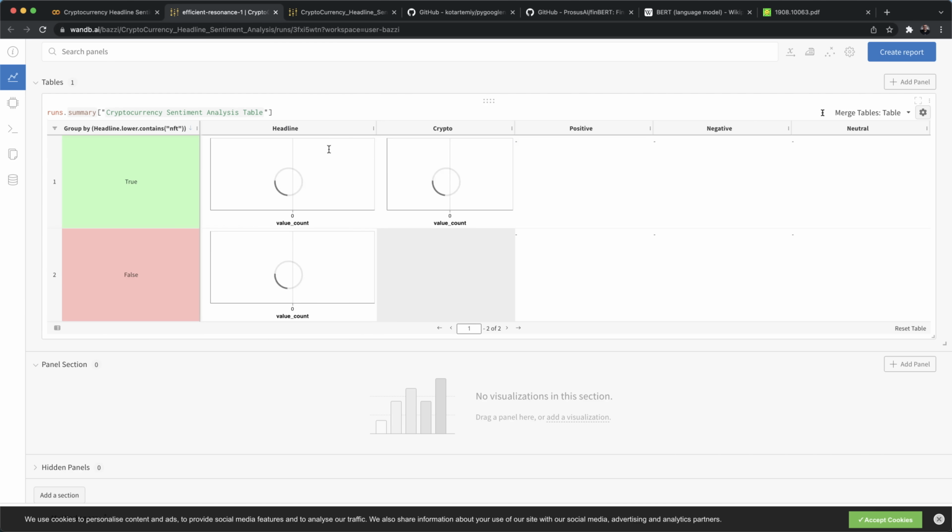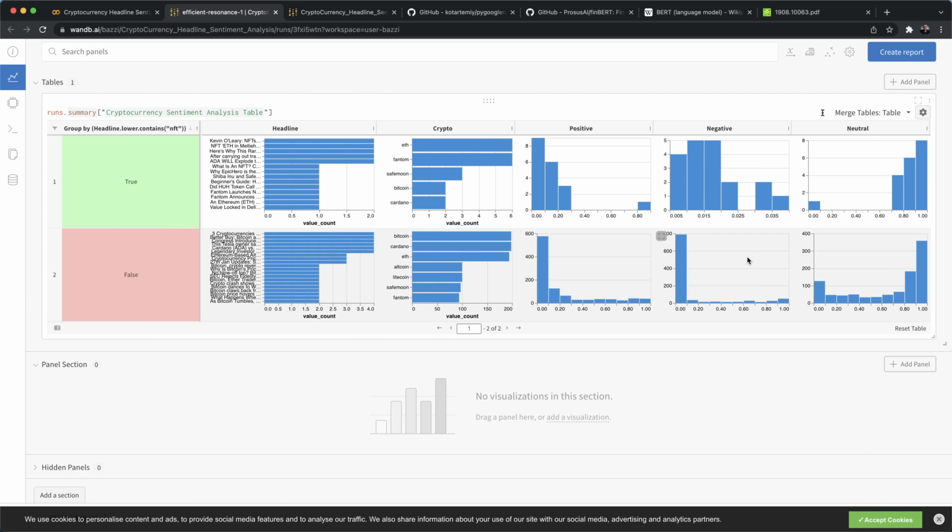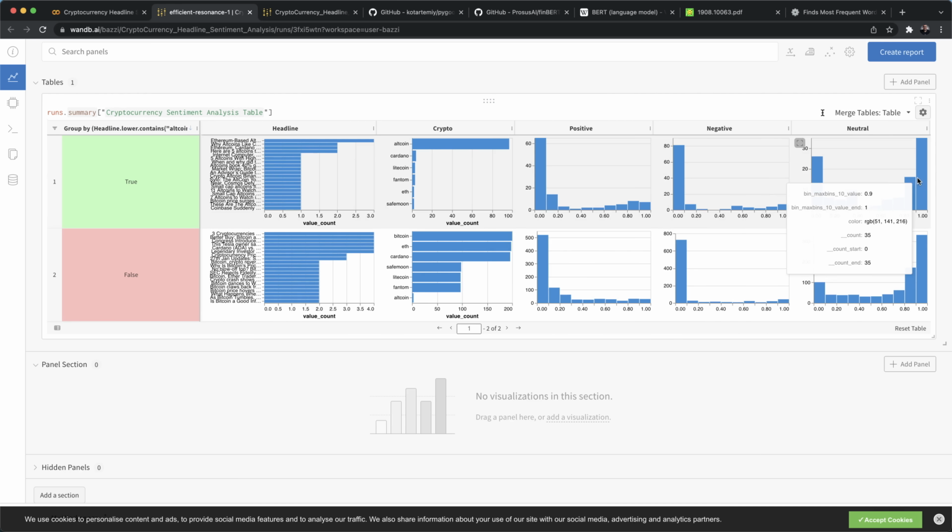Let's say we want to see how NFT is doing, and NFT seems to be doing better positive than negative. Actually, you see all the values of negatives? None is close to 1. Whereas for the positives, you've got one count that is positive. Let's see altcoin.